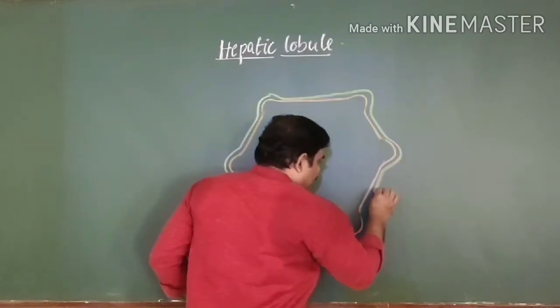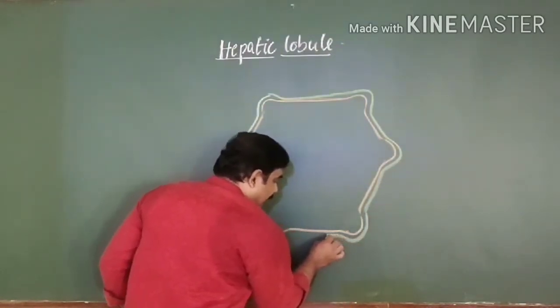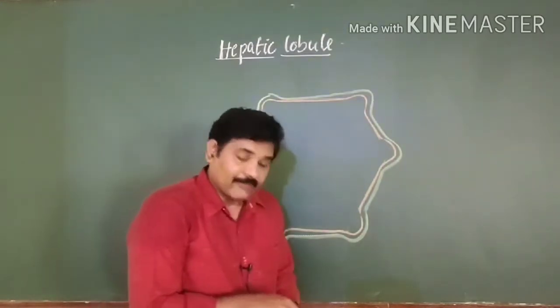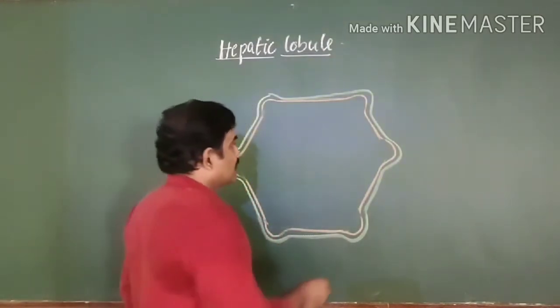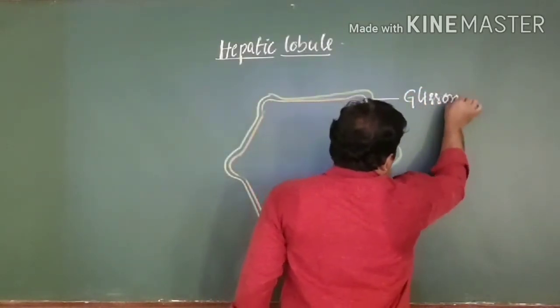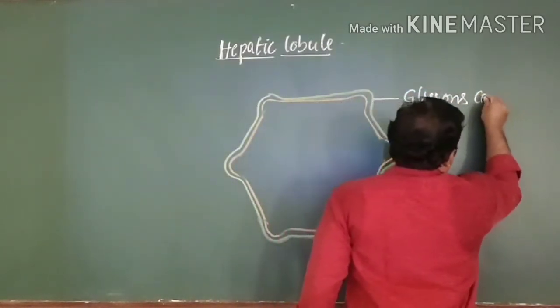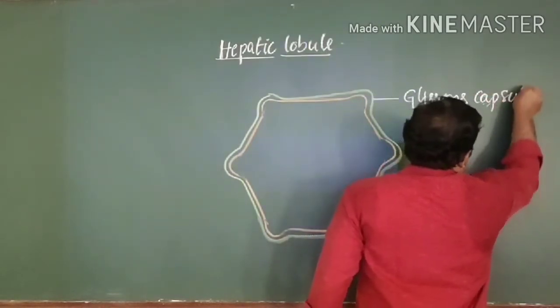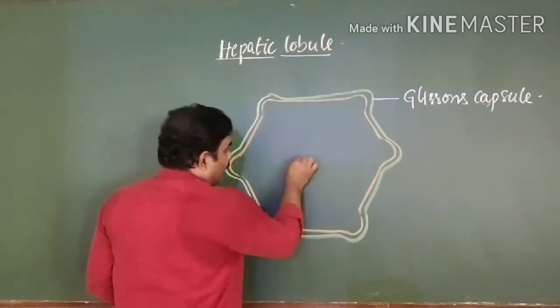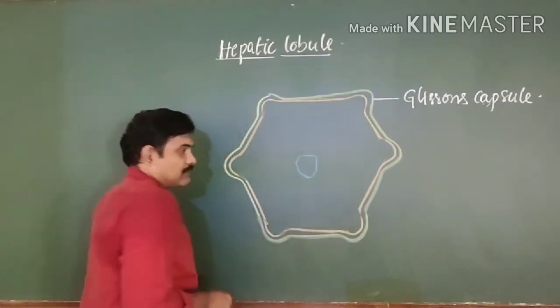I said very clearly, the presence of Glisson's capsule is the characteristic feature of the mammalian liver. No other animal has this Glisson's capsule. This part. At the center of this, you can see a vein is present.